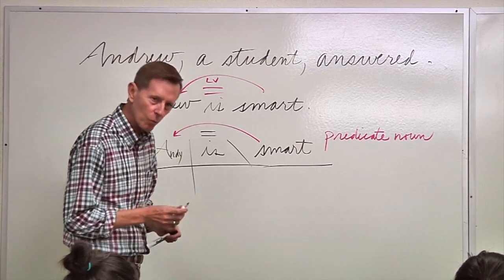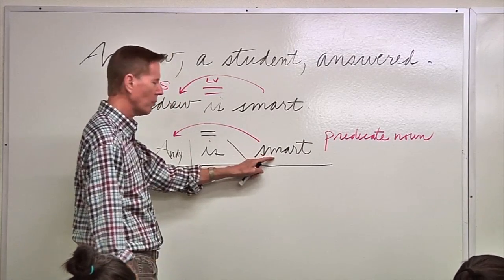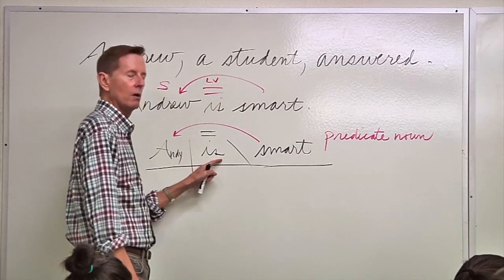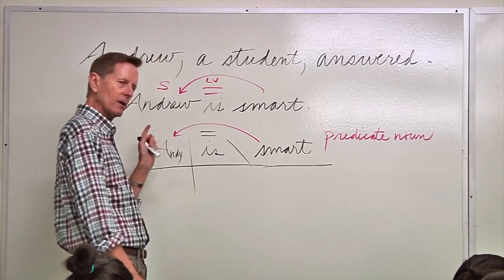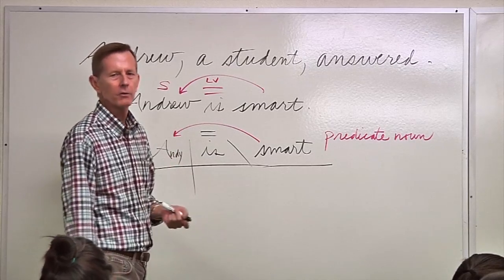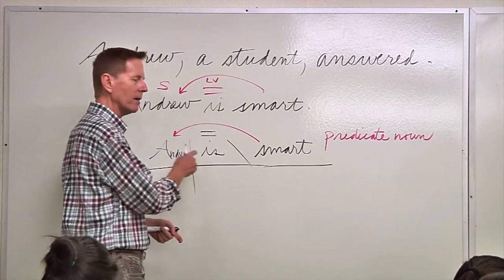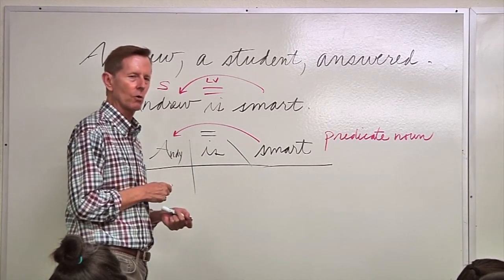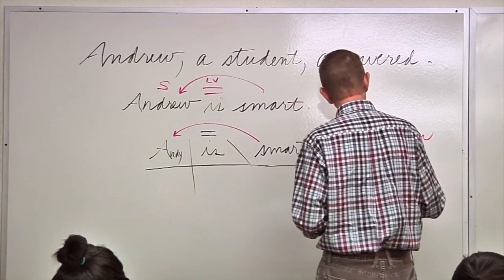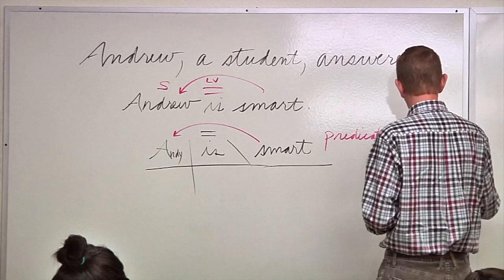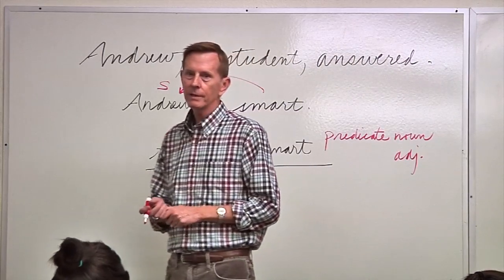How do you know if you have one? Well, if you have an adjective over here that answers the question, what, after a verb, Andy is what, and that adjective is describing the subject, you have a predicate adjective and you have a linking verb. And that's how to know you have a linking verb. That's the real way. Predicate adjective. And that's the story of linking verbs.